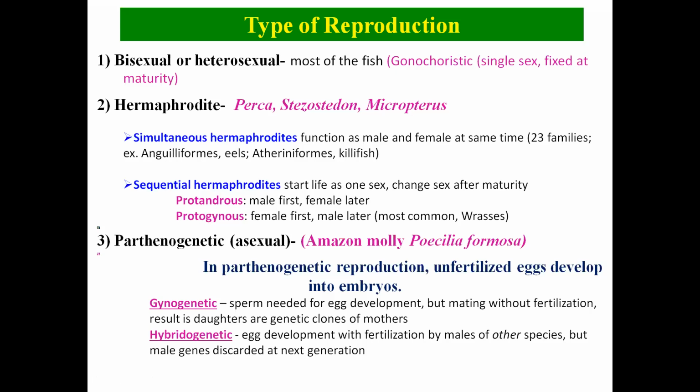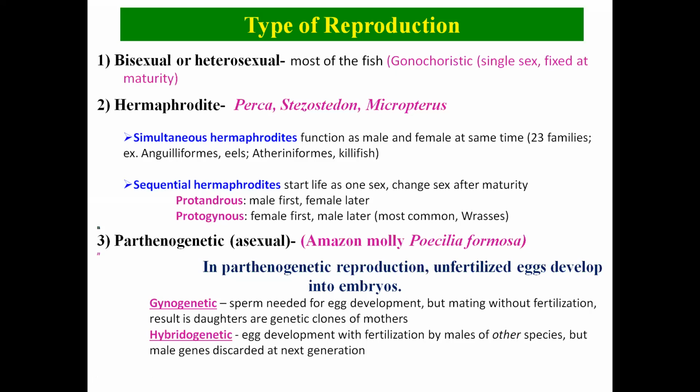So the sequential hermaphrodites are of two types: the protandrous, first male, then female later, and the protogynous, first female and male later. Now, the category of asexual reproduction. There are some fishes which can reproduce asexually. The example is the Amazon molly, Poecilia formosa. In this kind of parthenogenetic reproduction, there is no mating of two gametes, male and female gametes. Basically in this fish, the unfertilized egg develops into the embryo.